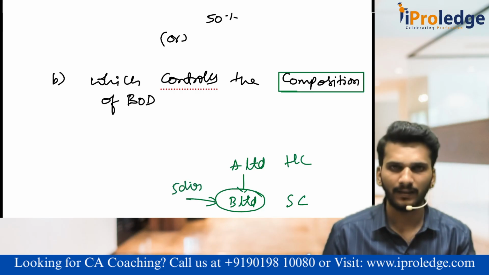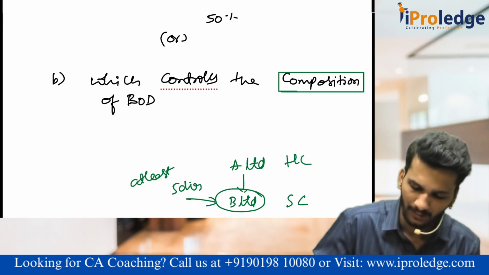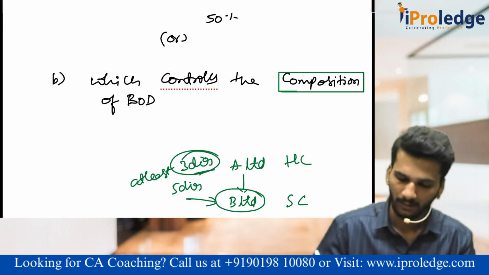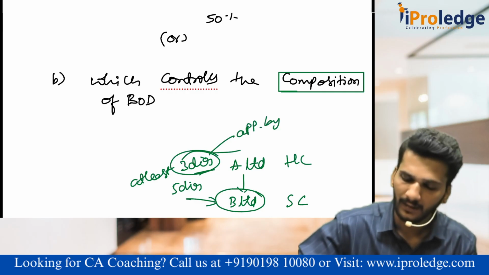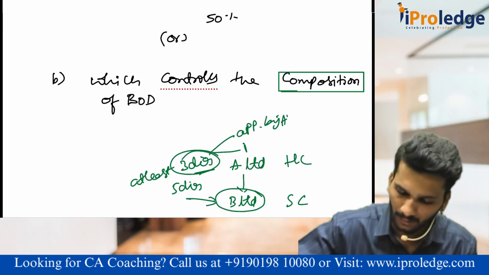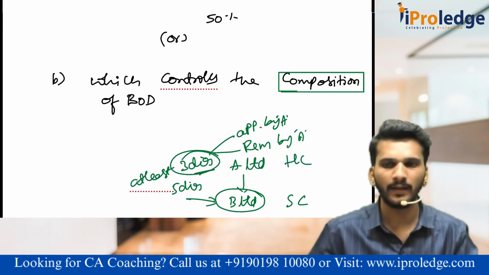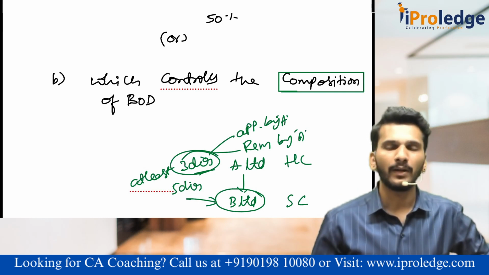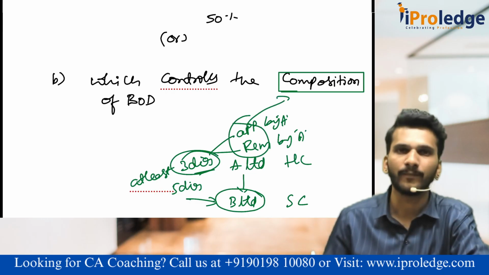Out of the 5 directors, if at least 3 directors are appointed by A Limited or removed by A, both the things. Either it should be appointed by A Limited or it should be removed by A Limited. Both the things we call it as appointment and removal as composition.